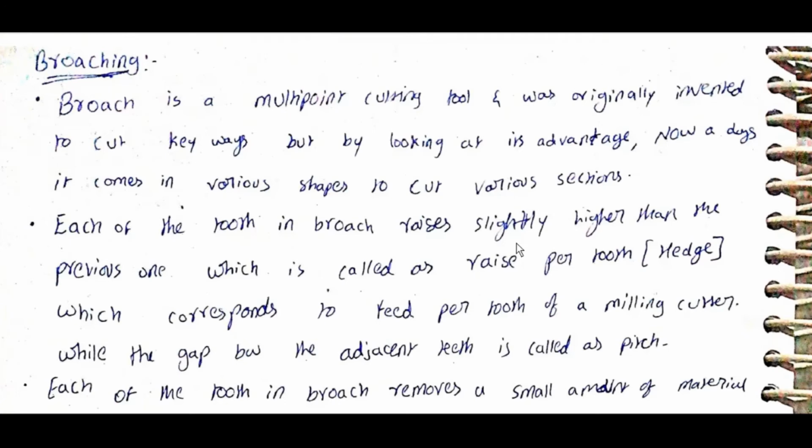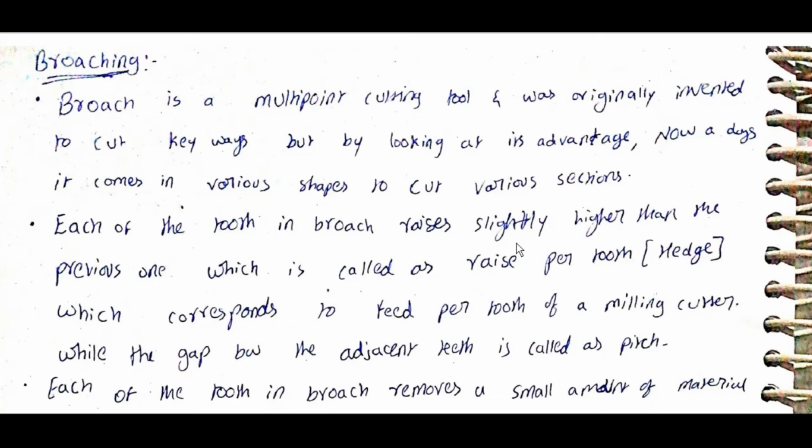Broaching is a multi-point cutting tool and was originally invented to cut keyways, but by looking at its advantages, nowadays it comes in various shapes to cut various sections.